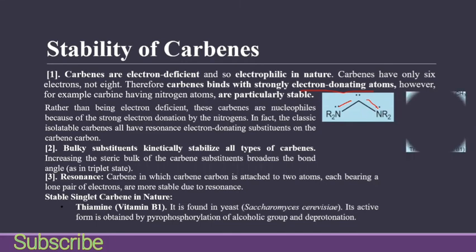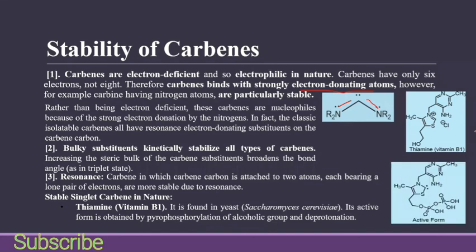So if we take the example of thiamine, it is found in yeast. Its active form is obtained by pyrophosphorylation of the alcoholic group and deprotonation. So this is the structure of thiamine, and in its active form we have our carbene, by the phosphorylation of the alcoholic group and deprotonation. So this is the group, and if we do the phosphorylation and deprotonation by the removal of a proton, we will have our carbene molecule, and it is the active form of vitamin B1, which is thiamine.